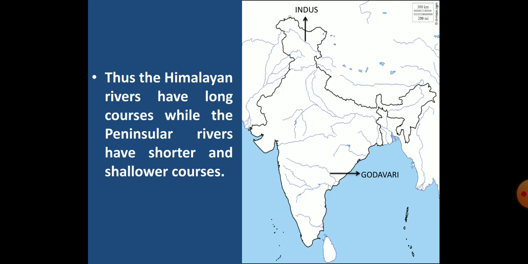So the Himalayan rivers have long courses, while the peninsular rivers have shallow and shorter courses, as again I have shown in the map. The river Indus, which is a Himalayan river, has a long course. If you follow the blue mark of river Indus, it has a long course, and river Godavari, which is a peninsular river, comparatively has a shorter course. So that's all for this video.